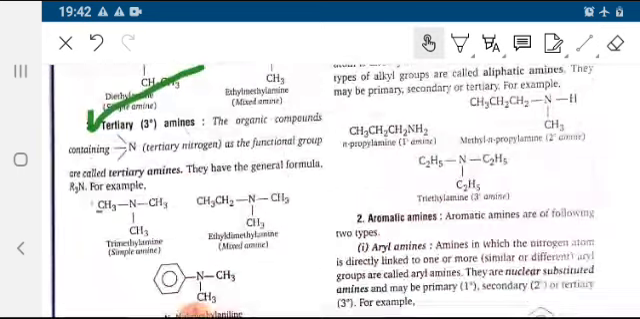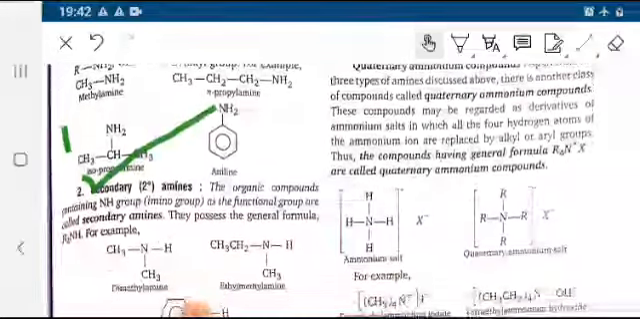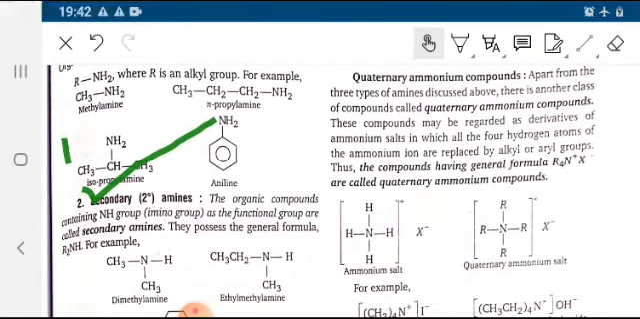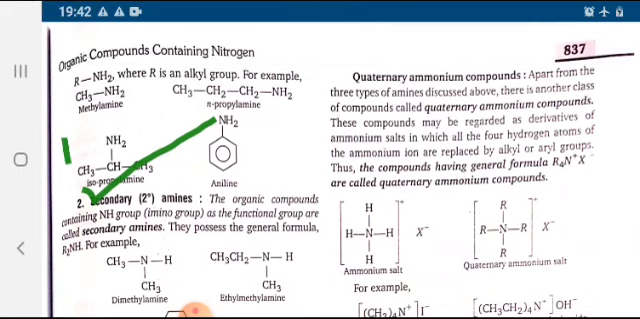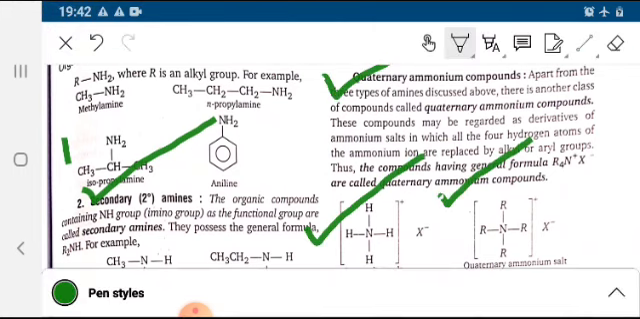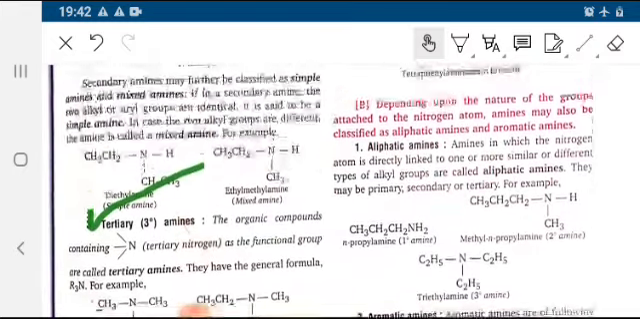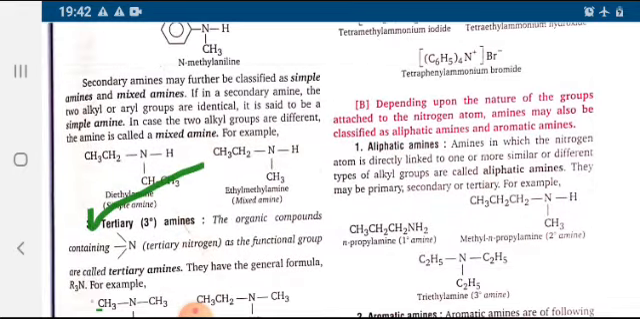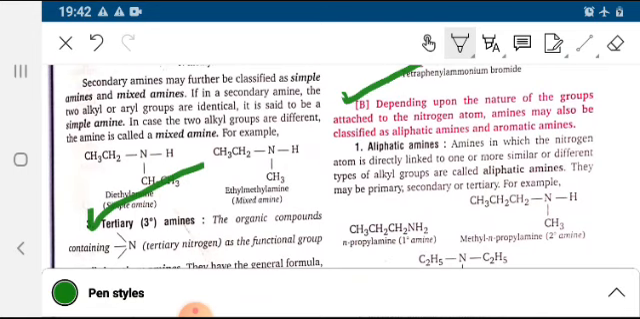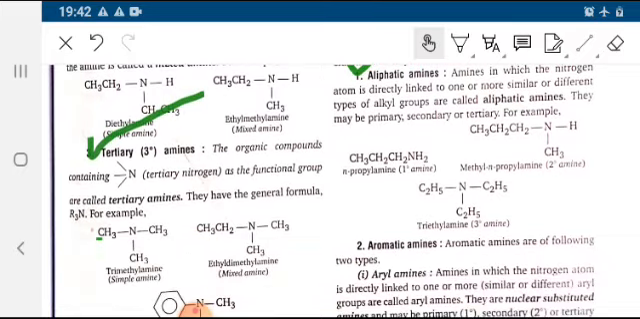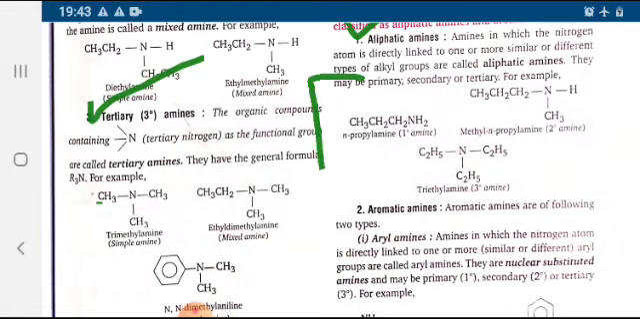In this, we will also be studying about quaternary ammonium compounds. They are the derivatives of ammonium salts, as you can see from the formula itself. Depending on the nature of the groups attached to the nitrogen atom, amines may also be classified as aliphatic and aromatic amines. Aliphatic amine: an amine in which the nitrogen atom is directly linked to one or similar types of alkyl groups. So these are the various examples.